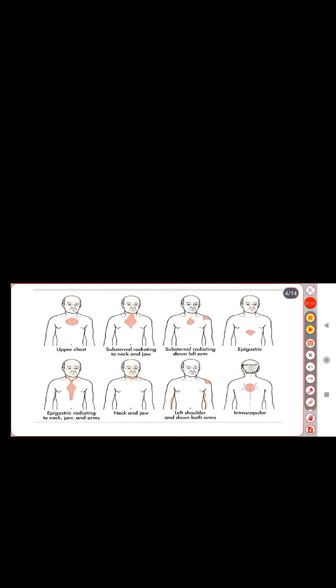stabbing pain, and this symptom is relieved by taking nitroglycerin.